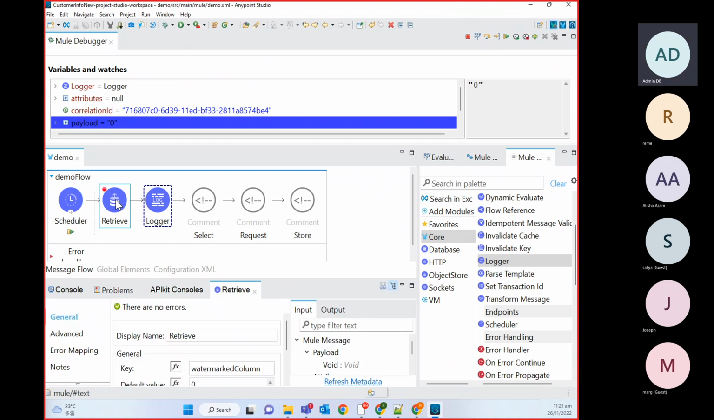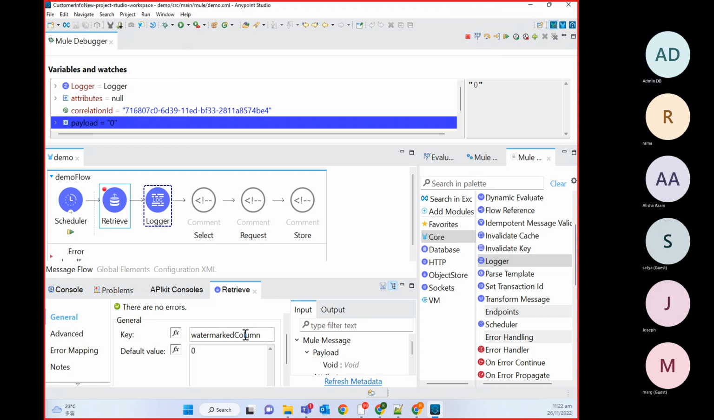This key is not there in watermarked. Like this key we haven't stored inside object store, but still when we are retrieving value from there, we are getting as a 0. So we can set this default value equals to 0. So it will support your first execution. Otherwise, if you will not set this default value, you will get error. Okay. So your process will not able to initiate. And from second time onward, whatever value you will store here.